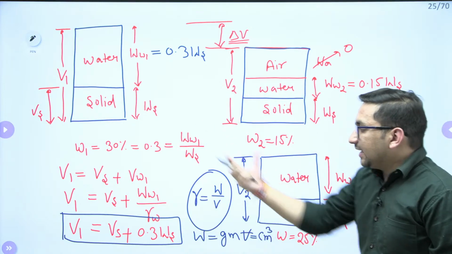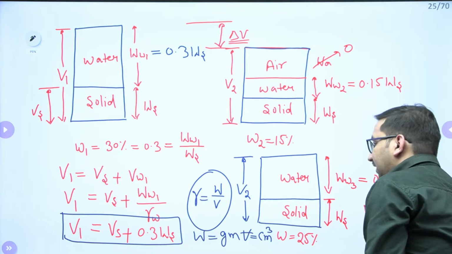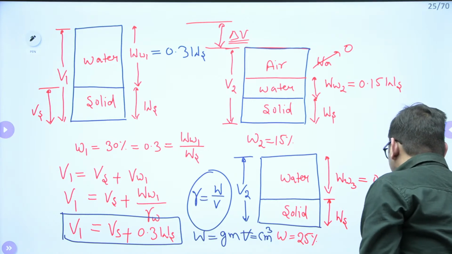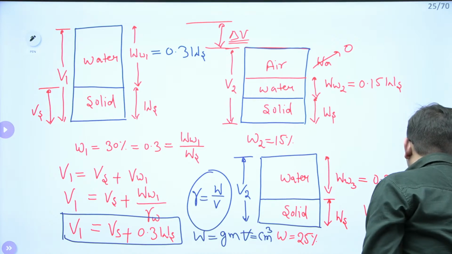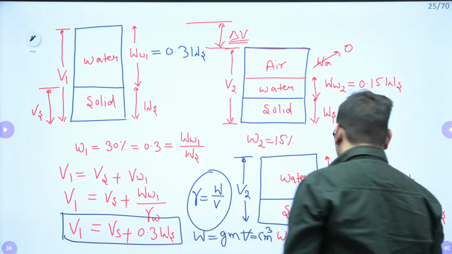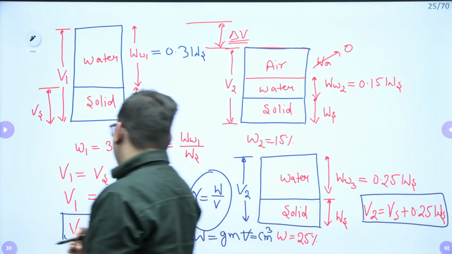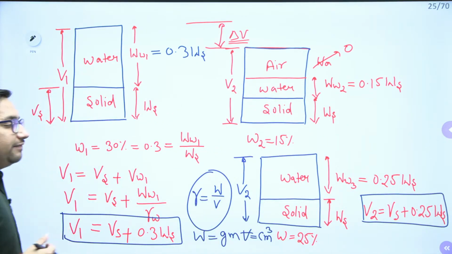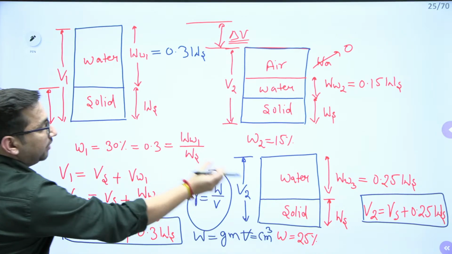Similarly, from this diagram, I can say that V2 value is nothing but equal to volume of solids plus 0.25 times of weight of solids. V2 will be equal to volume of solids plus 0.25 times of weight of solids. Now we have V1 value, we have V2 value.